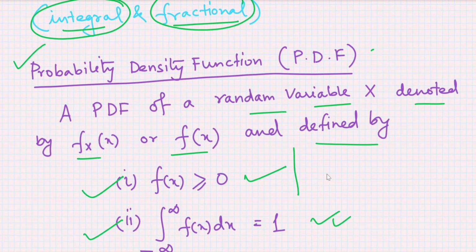The second is that in the case of the probability mass function it is a summation from i equal to 1 to infinity, and in the case of the density function it is the integral form. The summation includes only the integral part, and the integration can take all the parts, integral part and fractional part. This is the main difference between the probability mass function and the probability density function.